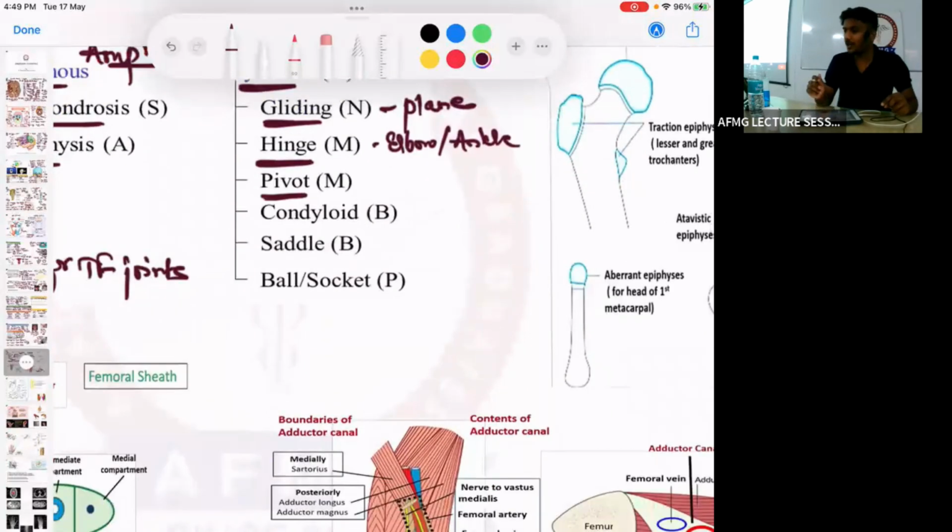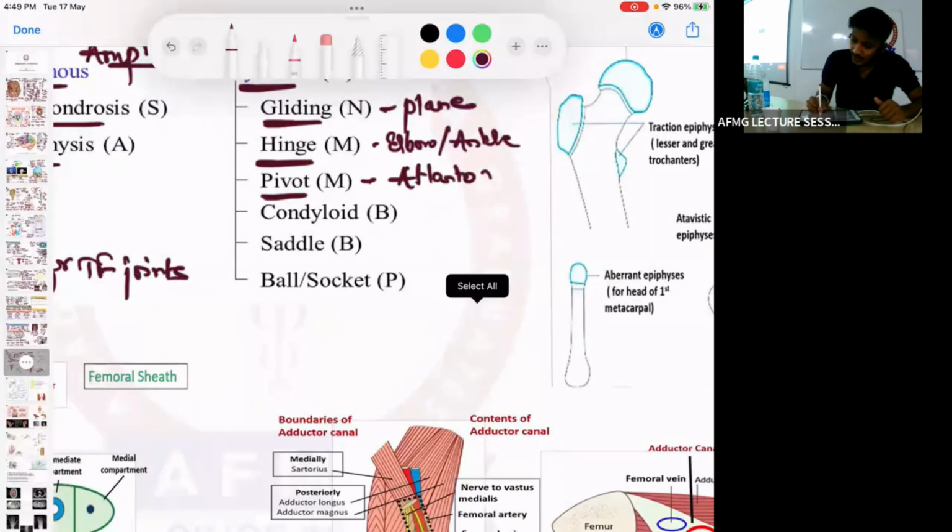Next is the pivot joint between two bones. One structure of a bone articulates with another structure. The classical example is the atlantoaxial joint, where the dens of the axis articulates with the notch of the atlas. So the first vertebral joint is known as the atlantoaxial joint. It is which type of joint? Pivot joint.